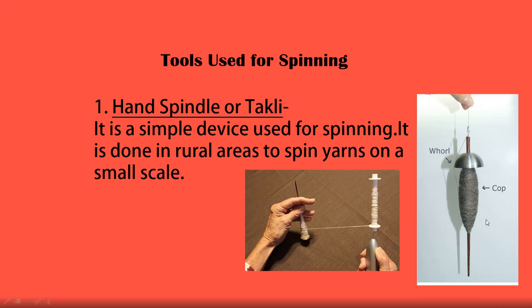This is another type of hand spindle or takli, in which there is a whirl from which it will rotate, and here there is a cob, and it will go on spinning the fibers. Like this, these yarns are ready. Here also yarns are getting ready. Spinning is done and yarns are getting ready.